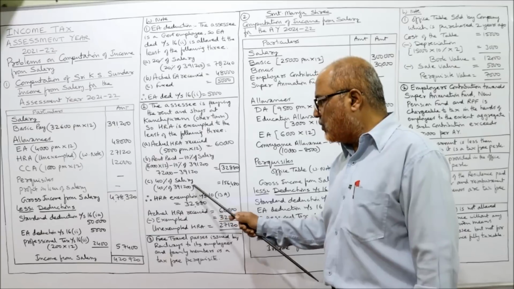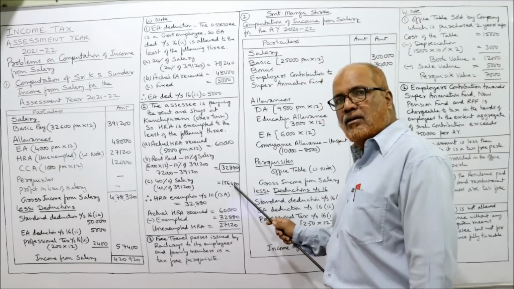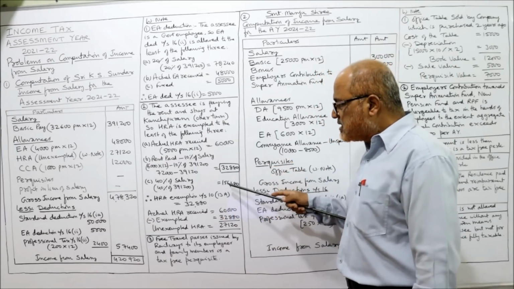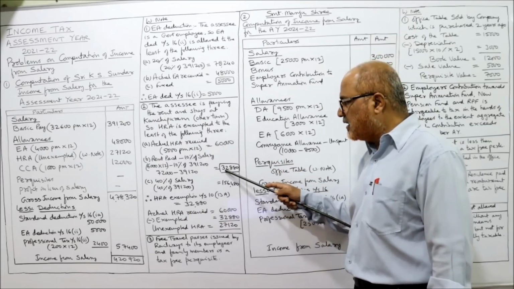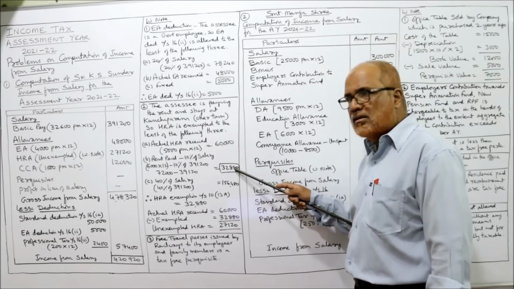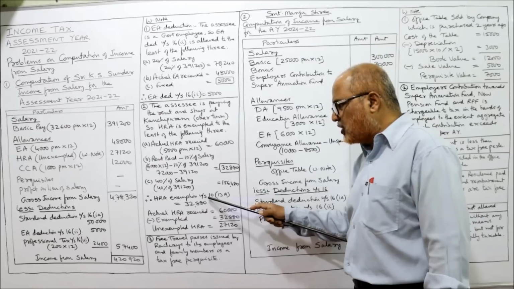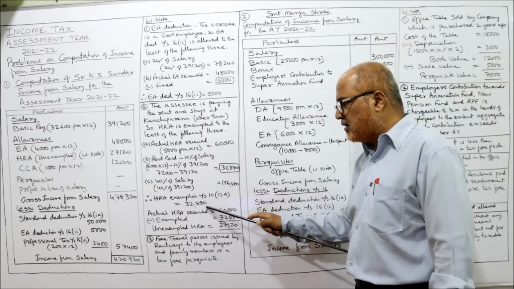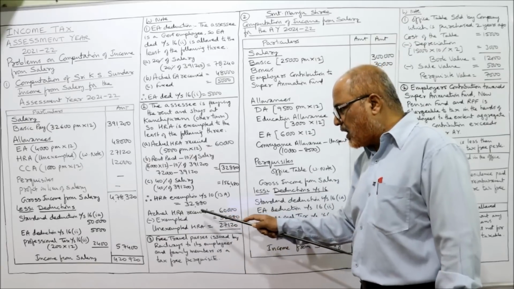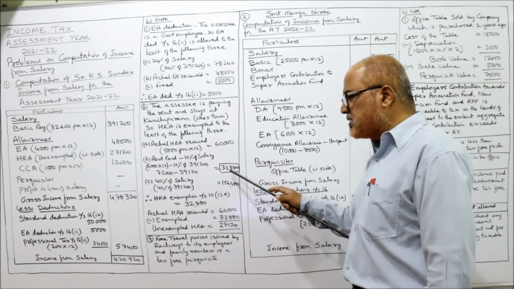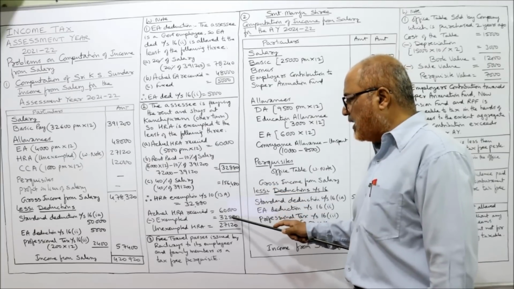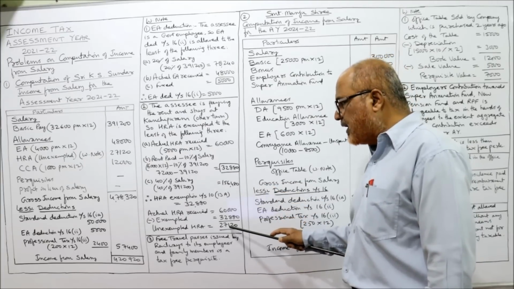40% of 3,91,200, 1,56,480. Now, whichever is least among these three amounts is exempted. The least is 32,880. Therefore, exemption under section 10(13A) is 32,880. The actual HRA received is 60,000. Out of 60,000, how much is exempted? 32,880 exempted. So how much is unexempted amount?